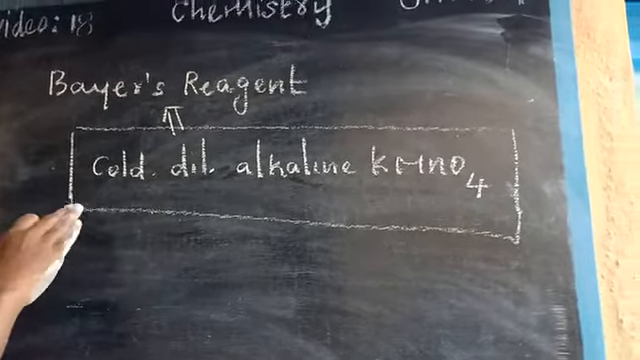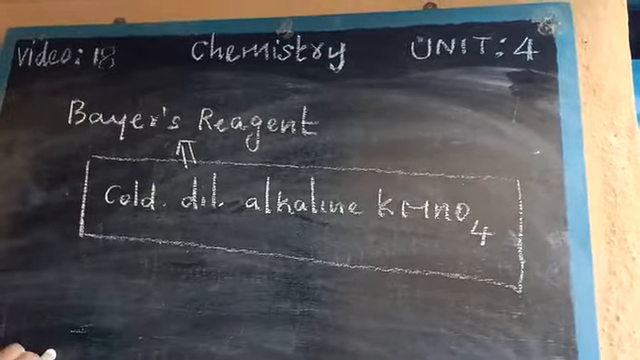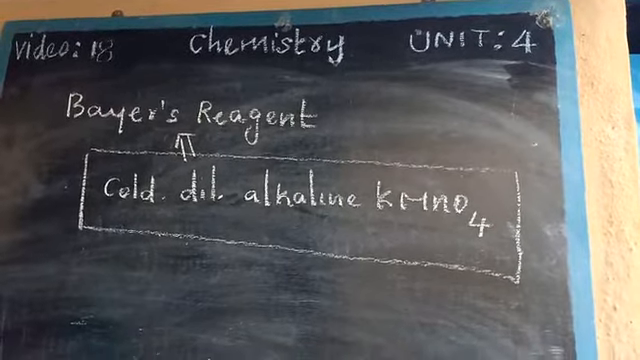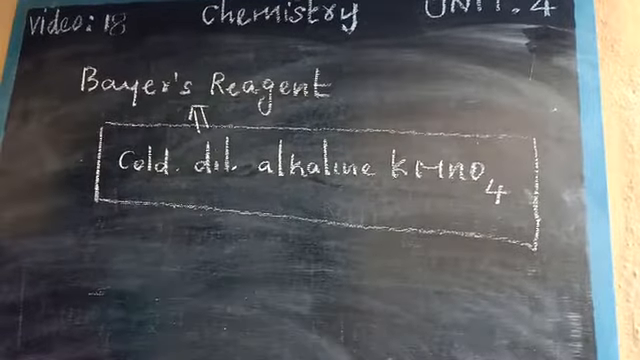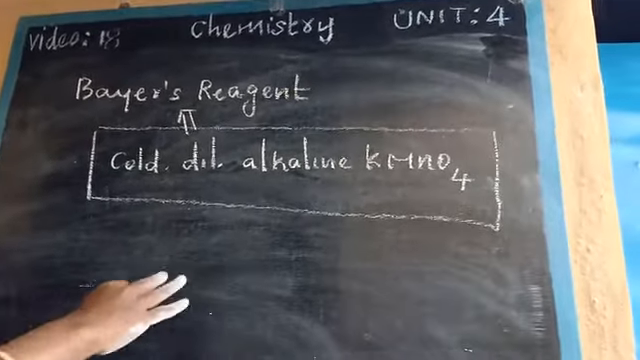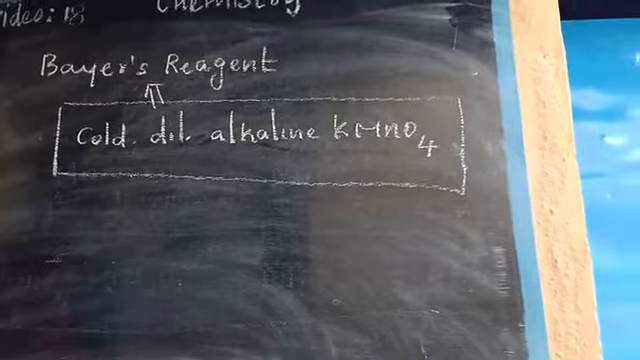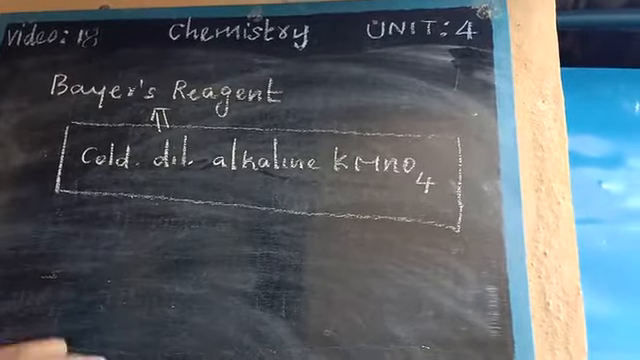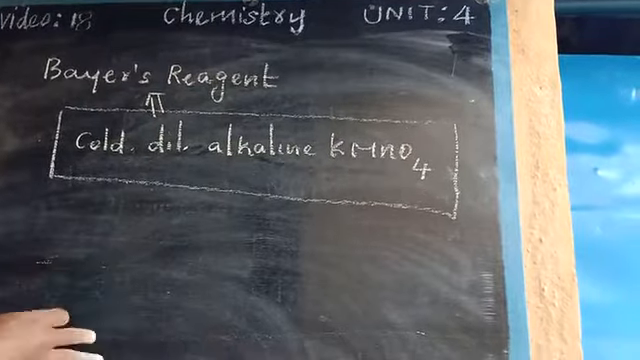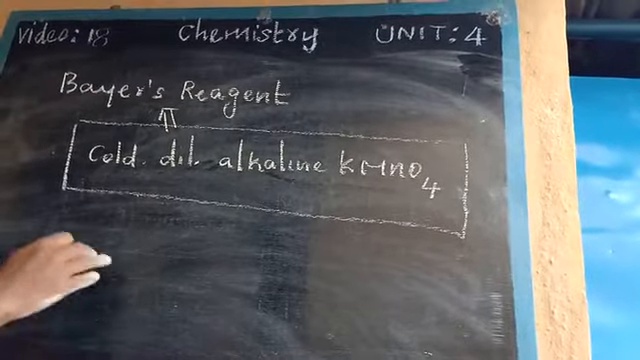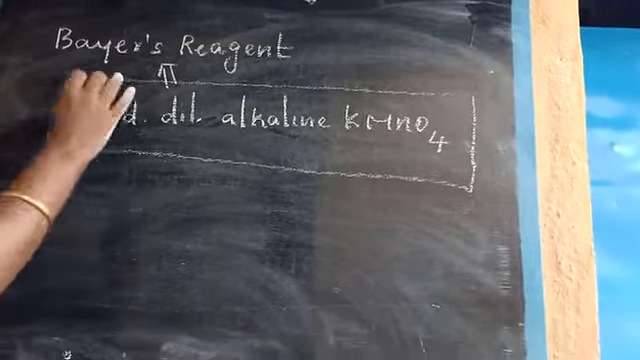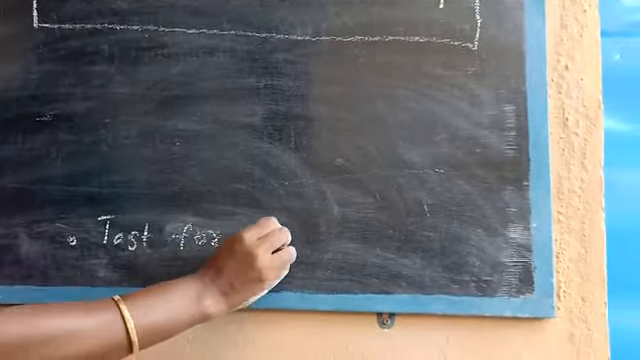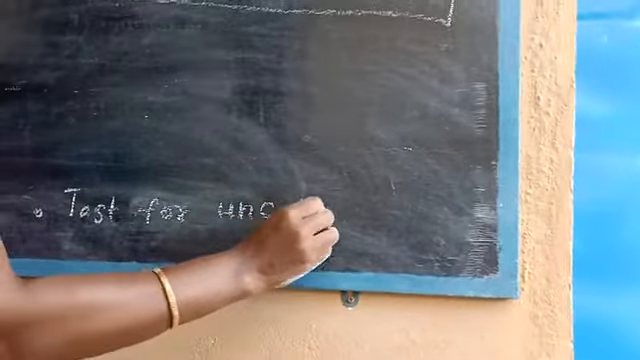The Bayer reagent is helpful as a test for unsaturation. Saturated means the organic compound contains single bonds. Unsaturated means it contains a double bond. To find out whether a compound is saturated or unsaturated, this is a very important test, the test for unsaturation.